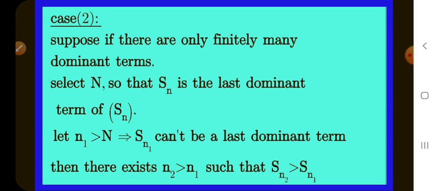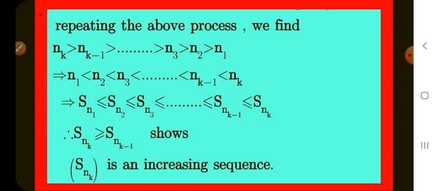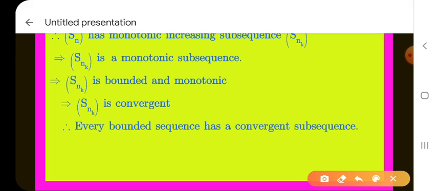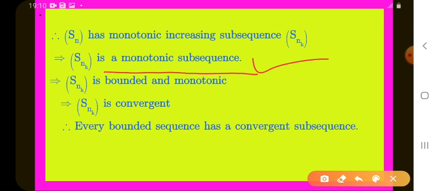Case 2: suppose there are finitely many dominating terms, so that Sn is the last dominant term of Sn. Let n1 be less than n2, less than n3, and so on, nk minus 1 less than nk. So Snk is an increasing sequence. Therefore Sn has a monotonic increasing subsequence. From case 1 and case 2, that implies Snk is a monotonic subsequence.